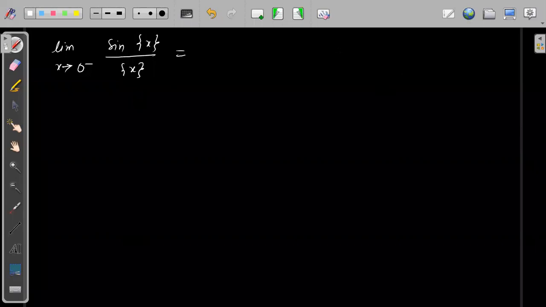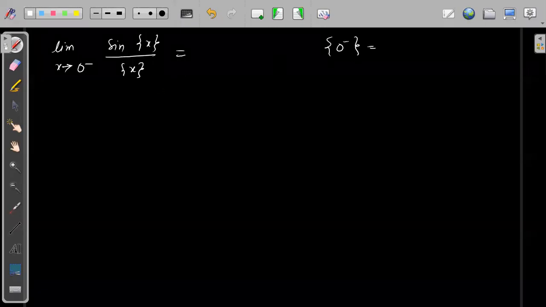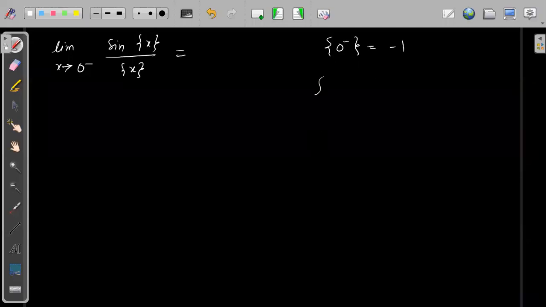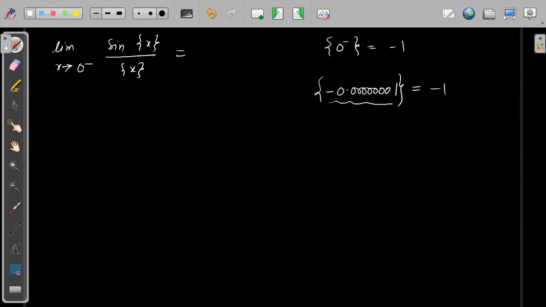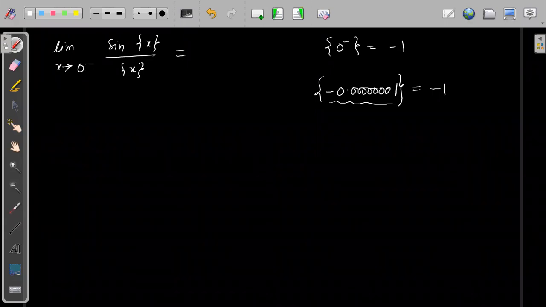Now first tell me what is the value of the fractional part of 0 minus? No, it is wrong, 0.99 is not correct. 0 minus means something like minus 0.00000001, anything which is negative and less than 1. So this will be a very small negative value, and the fractional part will be minus 1. We'll simply substitute, because this will not become 0. So this is simply substitution.